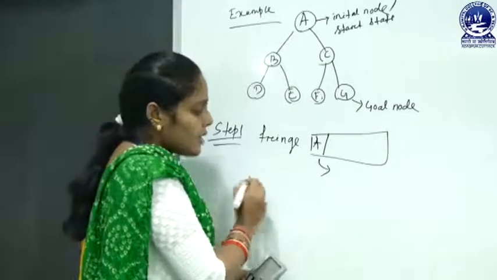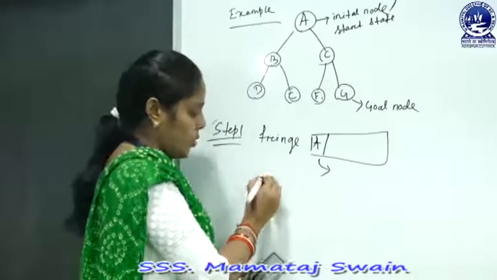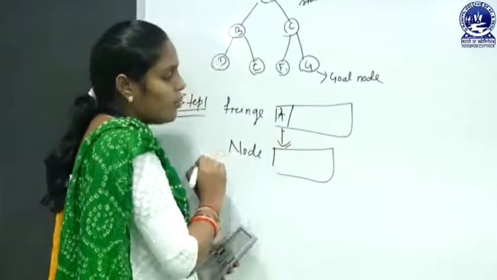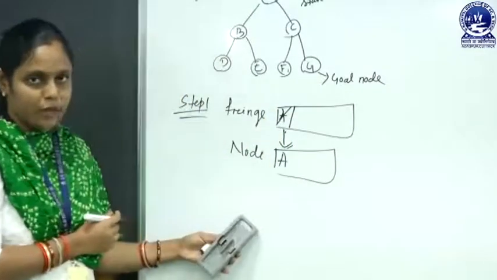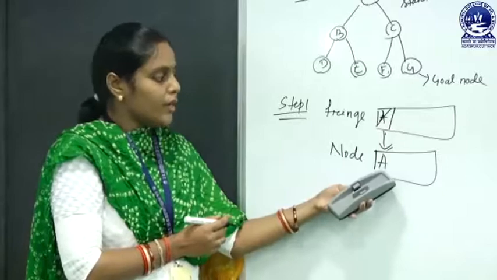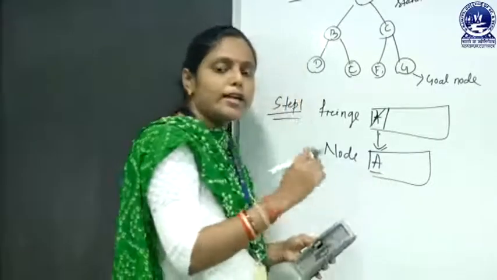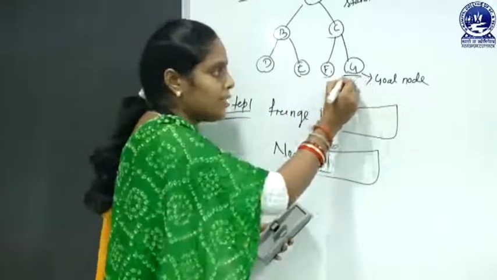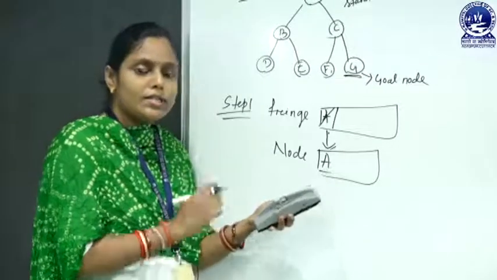Here, the next step says that the first element of our fringe is removed and added in node. That means node A is removed from the fringe and added in node. After that, the value contained by node is checked whether it is a goal node or not. That means here node A is checked whether it is a goal node. But in our search tree, the goal node is G. That means here our node contains A, but A is not a goal node.